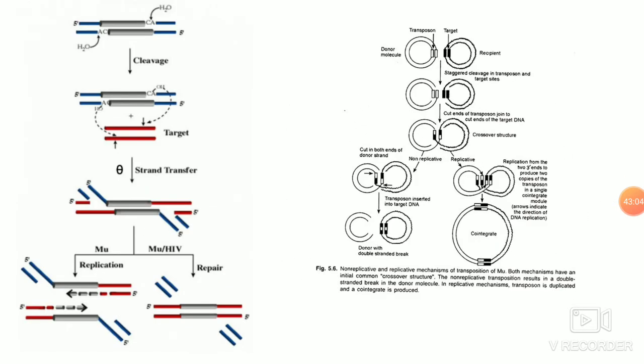The crossover can be replicative, where the resolvase resolves this theta-like structure, or the repair enzyme recognizes this theta-like structure and you have a cut at this junction. Then the recipient DNA receives the Mu transposon, and the donor DNA is deficient of the Mu transposon.